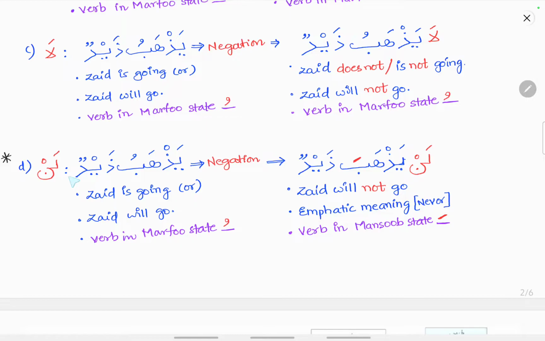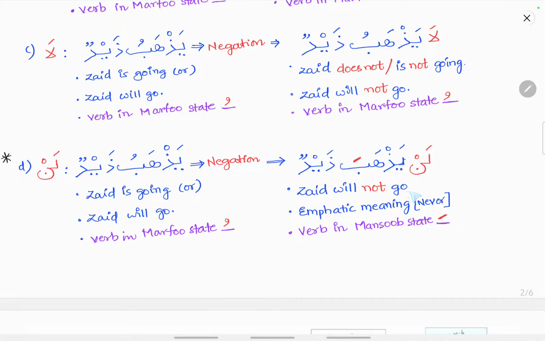If you take lan, yazhabu zaidun, Zaid is going or Zaid will go. That is fi'l mudari, and its verb is in the marfu state. So how to negate it? Lan is added. Lan is an emphatic particle. As we learned in i'rab of a verb, lan causes the verb to change into a mansub state.